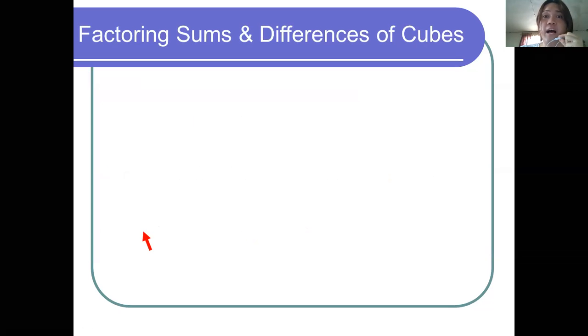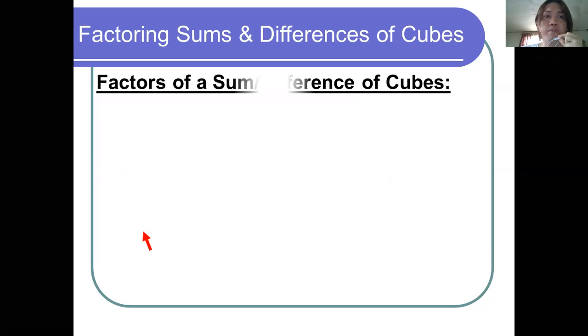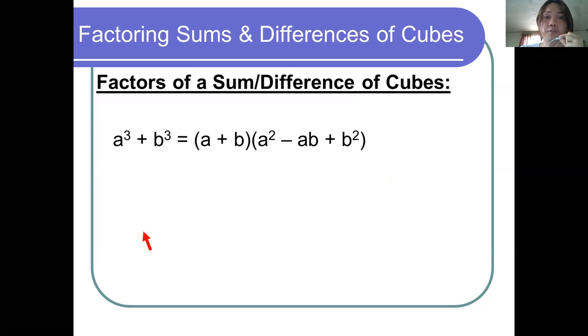in factoring sums and differences of cubes, we have to remember the pattern or the formula that we can follow. As you can see, a cubed plus b cubed is equal to a plus b times the quantity of a squared minus ab. So this is the pattern for the sum of two cubes.